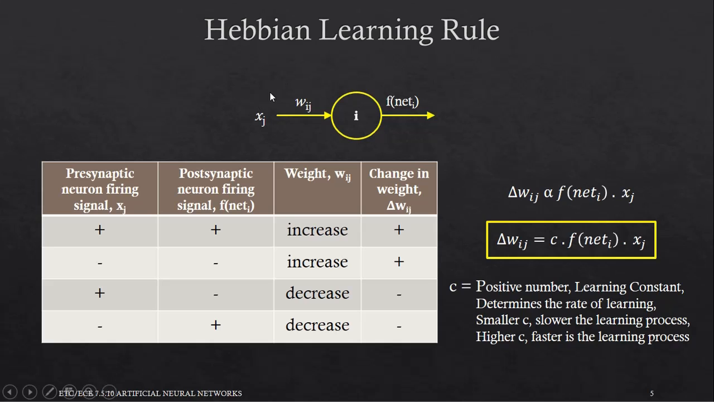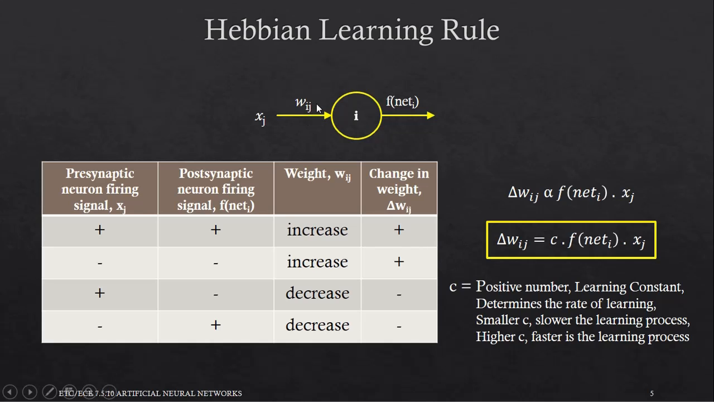To implement this, let us consider this neuron. This is the ith neuron. Its input is written as xj because it is the output coming from the jth previous neuron. The weight between the jth presynaptic neuron and the ith postsynaptic neuron is written as wij. Yes, wij. The output of the ith neuron is given as f of net i. Make sure that the notations are clear.